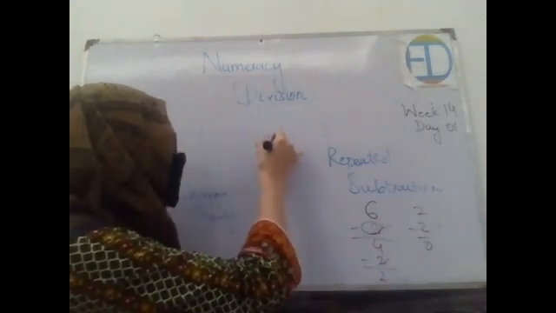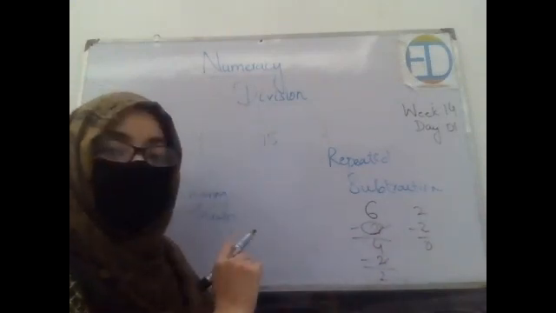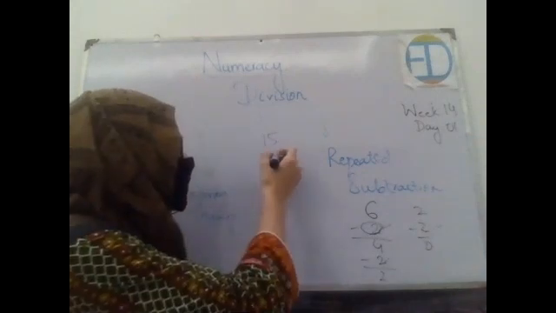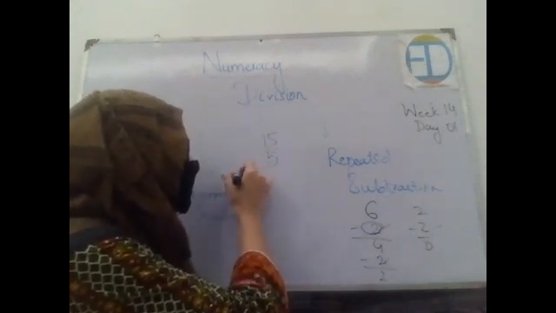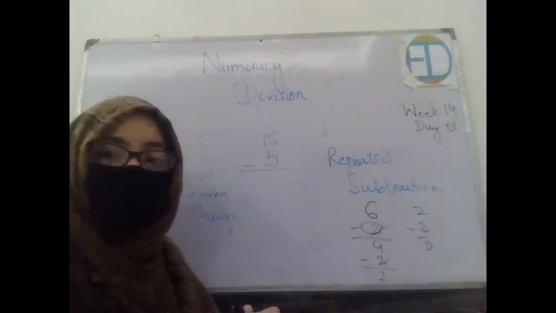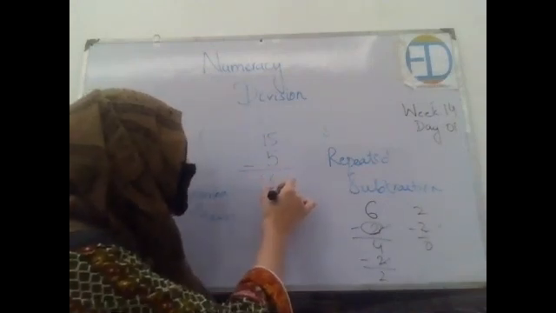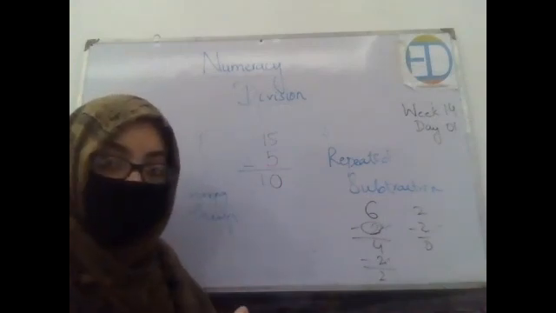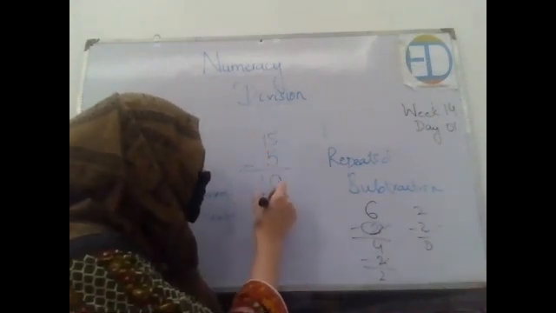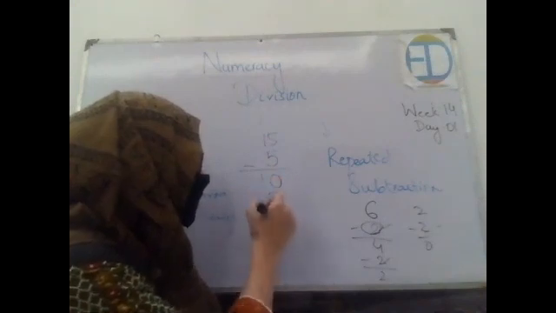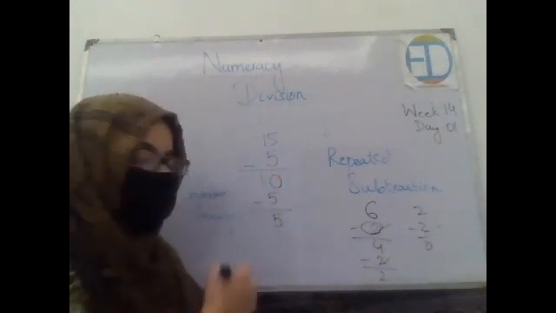You had 15 chocolates and you want to divide or share them among five people, right? So you will subtract 5 from 15. When we subtract 5 from 15, the answer is 10, right? Now again subtract 5 from 10. 10 minus 5, again 5.